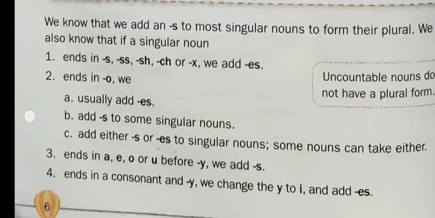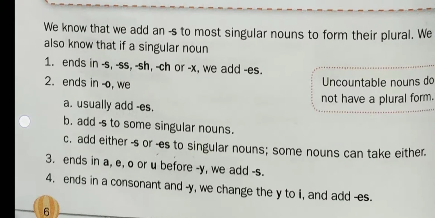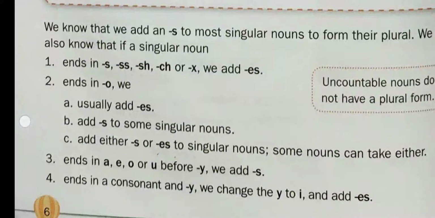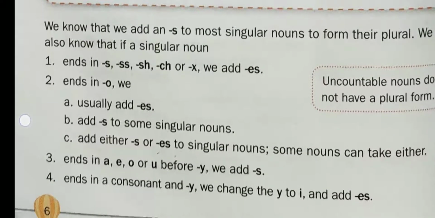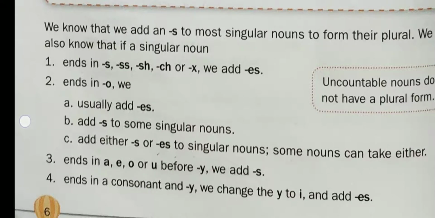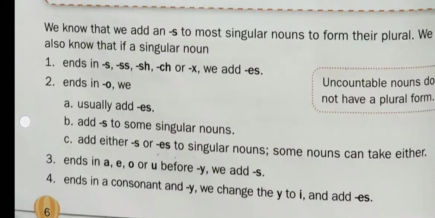Rule number 3 says that if any noun ends with y and it has a, e, o, or u before y, we add s to change its form from singular to plural. For example, ray becomes rays, pray becomes prays, boy becomes boys, etc.